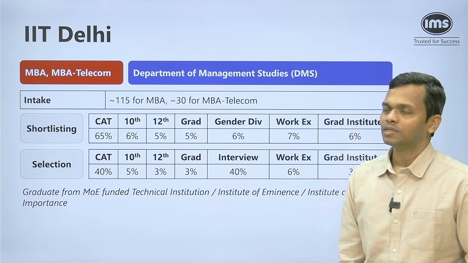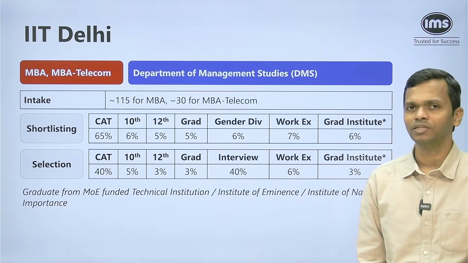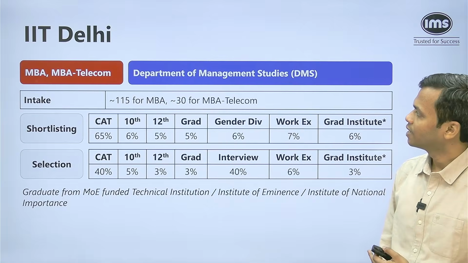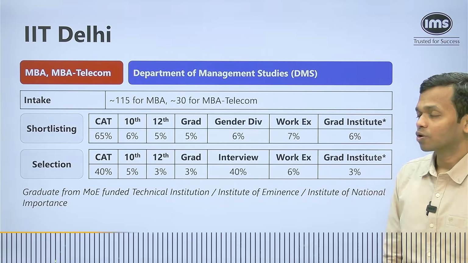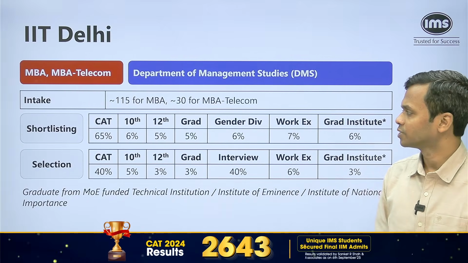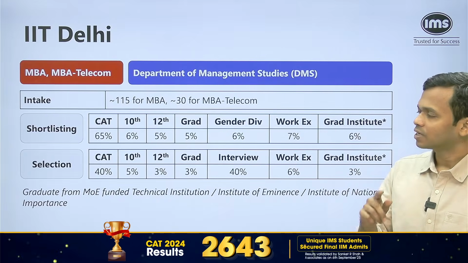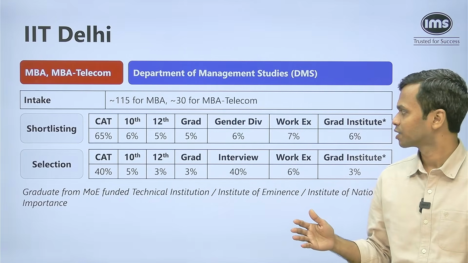Okay, now let's look at the intake. For the MBA program, it's around 115, that's the current strength that they have, and around 30 students for the MBA Telecom program. Now, what are the shortlisting weightages? If you look at it, again, very high weightage when it comes to CAT score, which is 65%. Now here, 10, 12, graduation, everything matters. So 6%, 5% and 5% respectively.